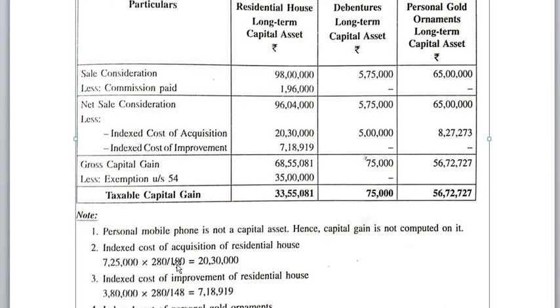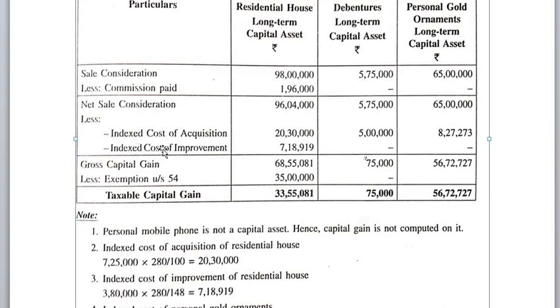Before 2001 there is no index, so you have to apply base year index, that is 100, into sales year index 280. So 7,25,000 divided by 100 into 280, 20,30,000. This 20,30,000 is the indexed cost of acquisition for the residential house.